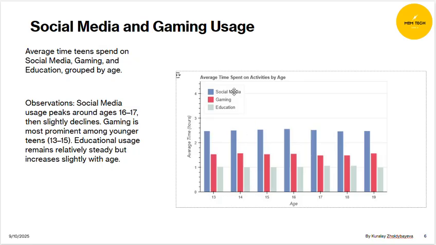On this chart you can see the average time spent on activities by age. It can be easily noticed that teenagers at all ages tend to use social media most, then they tend to spend time on gaming in second place, and less time is spent on education. It also can be noticed that social media usage peaks around ages 16 to 17, then slightly declines, gaming is more popular among younger teens, and educational usage stays practically the same across all ages.